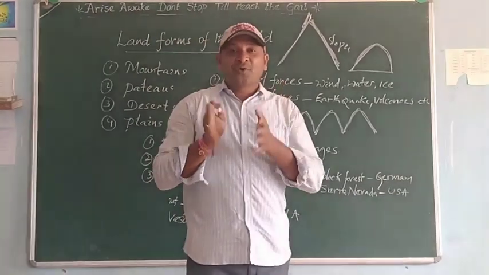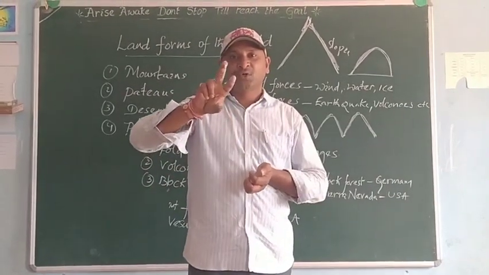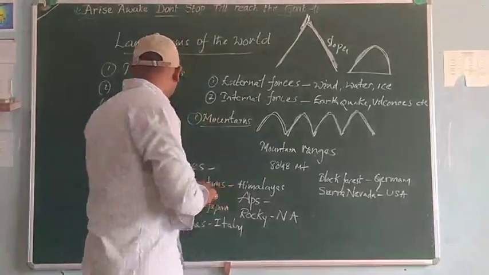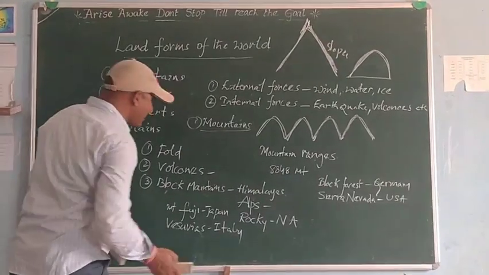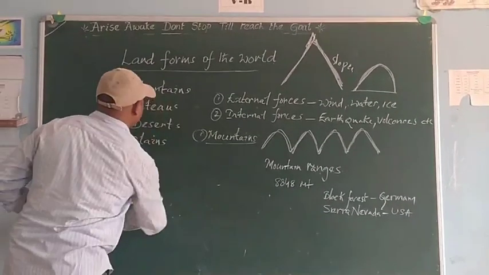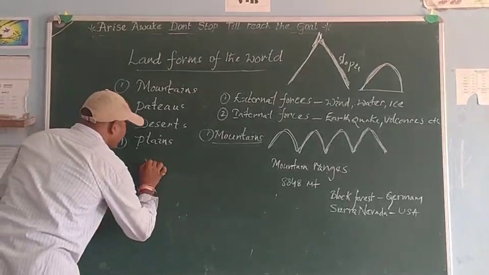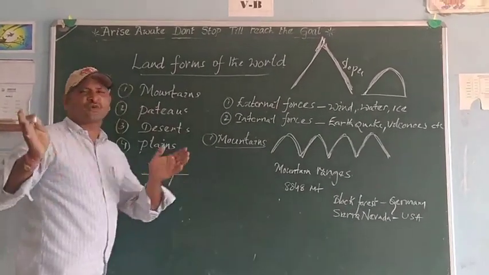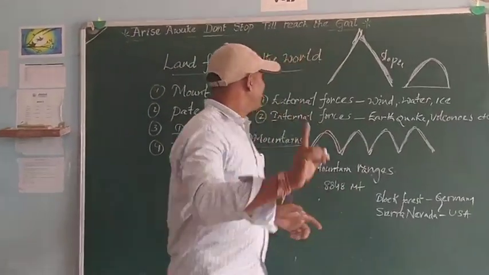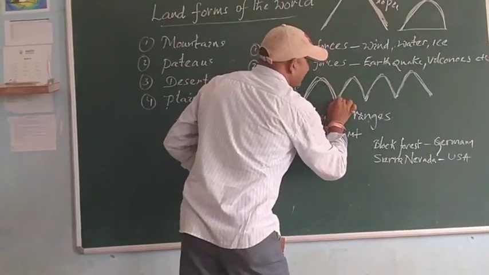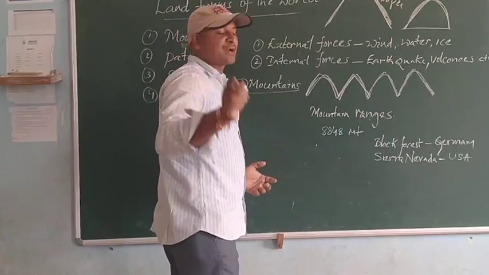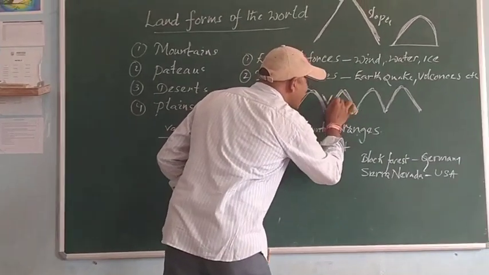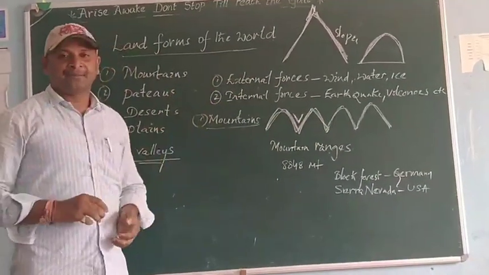Now, in the mountain region, we can find two more landmarks. Those are valleys. Valleys are also a kind of landmark. A valley means a lowland between two hills or mountains.